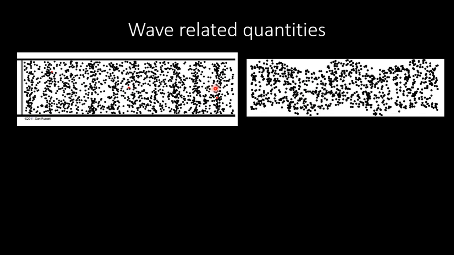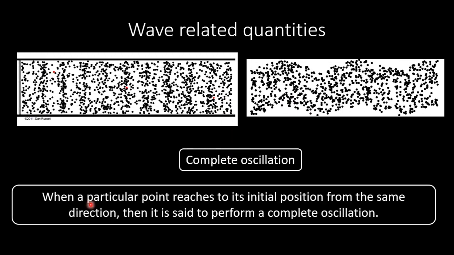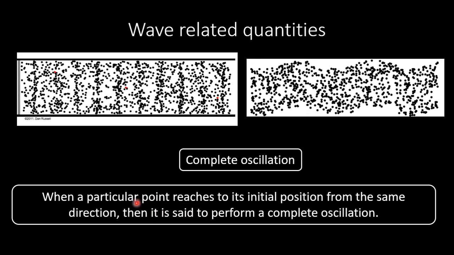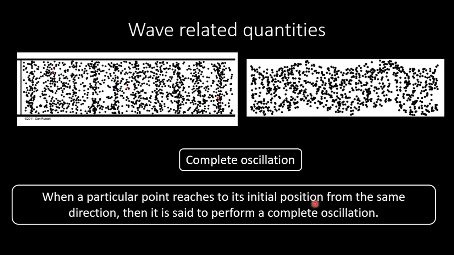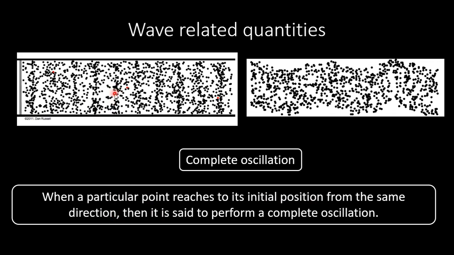Now we will define some wave related quantities like what is called complete oscillation. Complete oscillation is the phenomenon when a particular point reaches the initial position from the same direction. So here we see the particles in case of longitudinal wave are moving rightward and then leftward and then coming back to the point of equilibrium from the initial direction. Then it is said to perform one complete oscillation.